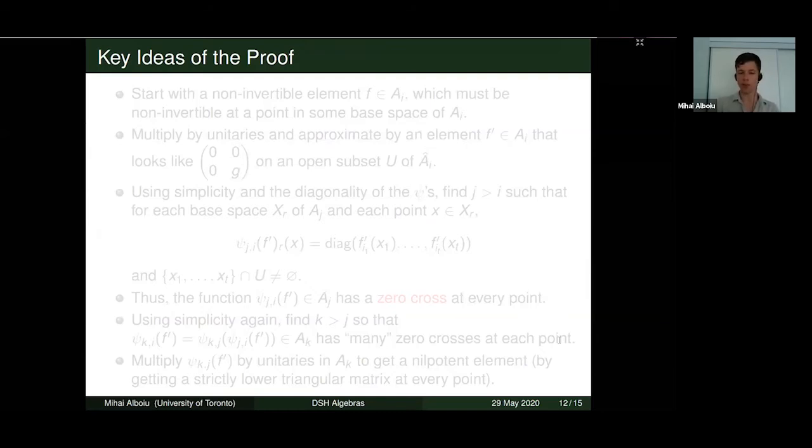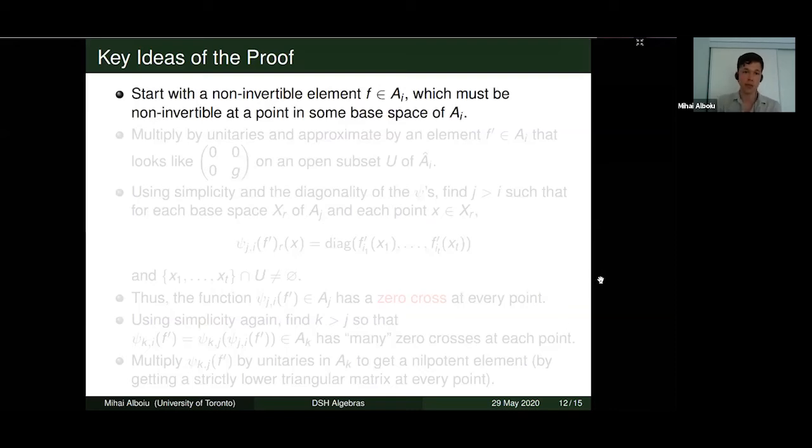And moreover, we can employ the trick that Roerdam used, which is that if you have a nilpotent element, the spectrum of such a thing is just 0. So whenever you add any non-zero scalar multiple of the identity to it, you'll end up with an invertible element. So if we start with a given non-invertible element, multiply it by unitaries, perturb it slightly, multiply by unitaries again, and end up with something that's nilpotent, that's just as good as the original non-invertible element being close to an invertible. So that's the strategy that we basically employ.